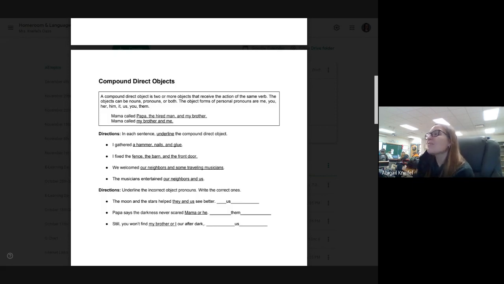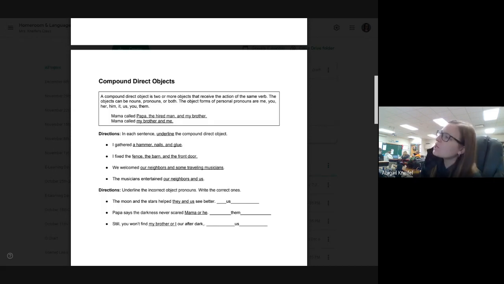Our next one, I fixed the fence, the barn, and the front door. All right, fixed is our verb. That's what's being done. And what was fixed, Bree? The fence, but what else? The barn and the front door. All three of those things were fixed, so all three of them need to be underlined.